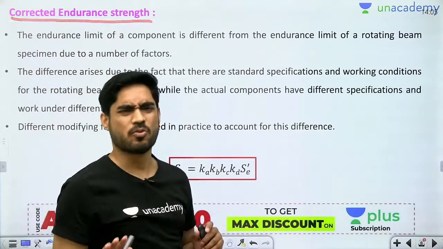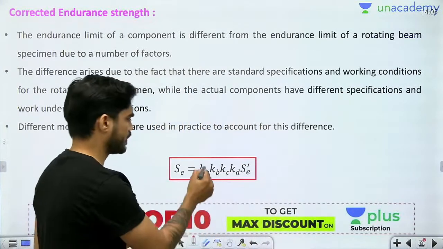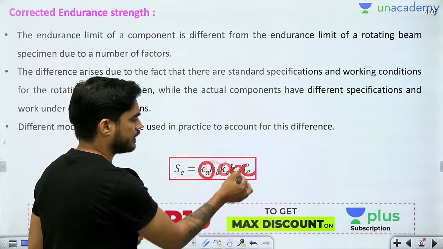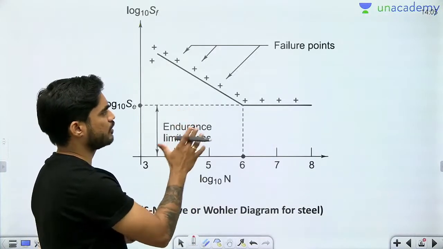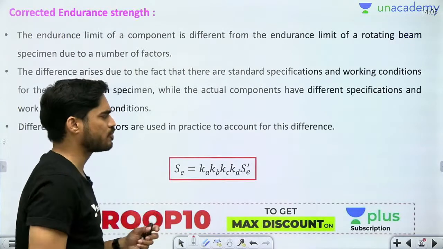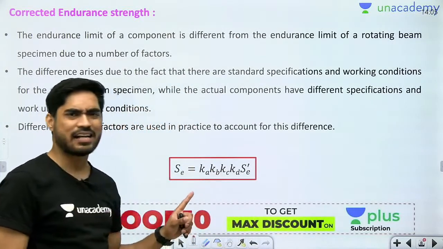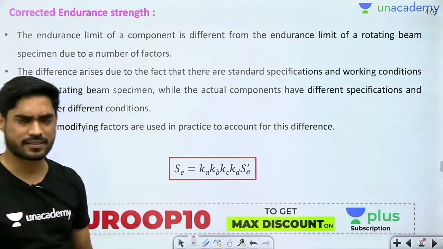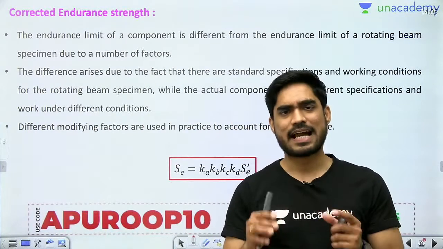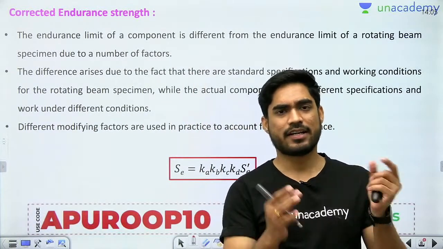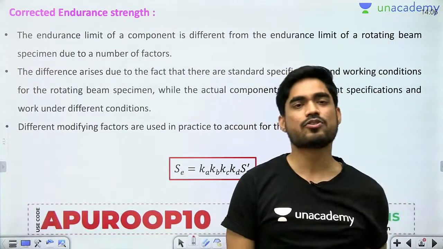Okay, so what do we do? Actually we multiply a lot of factors in the endurance strength that we get from here or from here. ठीक है, यहां से जो endurance strength मिल रहा है या यहां से जो endurance strength मिल रहा है उसमें बहुत सारे हम factors multiply कर देते हैं. Okay, these factors are to consider different effects. For example, there is one factor for size. So if the size is this much, endurance strength should reduce by this much. If the size is this much, endurance strength should reduce by this much.